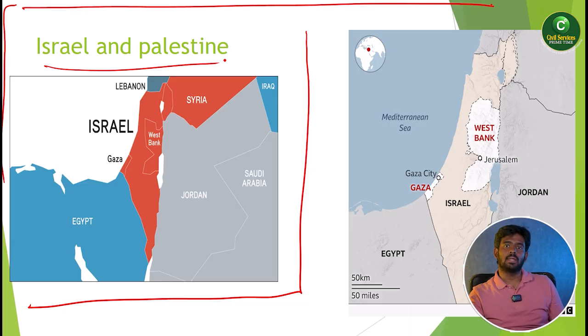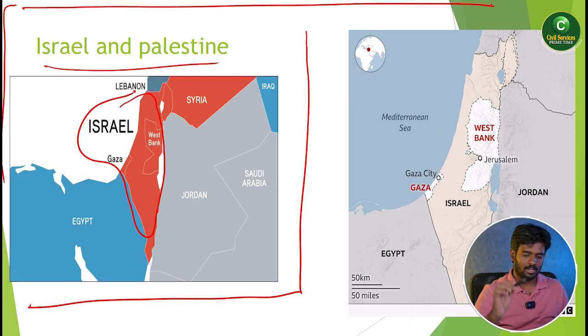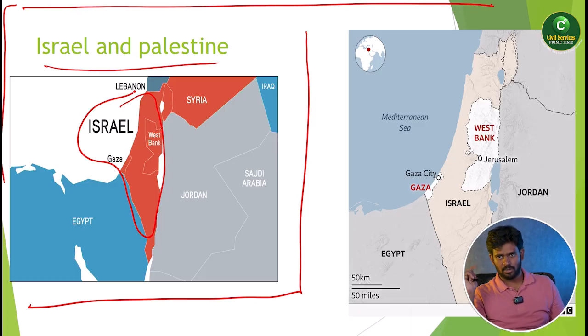Before 1948, this entire red area we called Palestine, and their capital is Ramallah, or Jerusalem is also mentioned. But unfortunately, after 1948 there was a huge migration of Jews into the Palestine territory and they occupied the Gaza Strip, the West Bank, and Golan Heights.